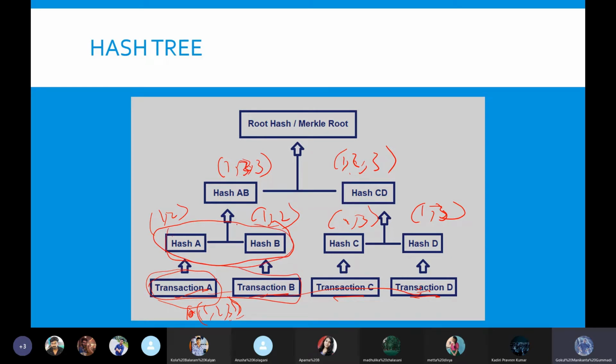Let's say these 2 transactions are having these 2 common elements, and these 2 transactions are having these 2. But when we combine these 2, they might have a different set of common elements, or common data items. Those will be the next route. And if we compare these 2 and go for the next data set, we might get another data set which might have more than these as well. So that will be the root data set.